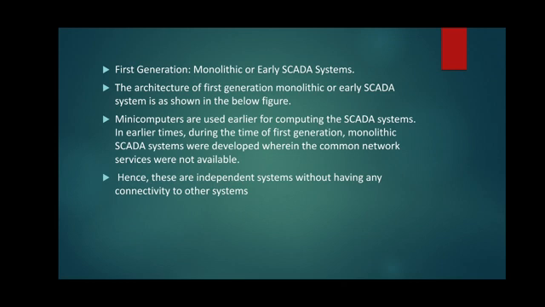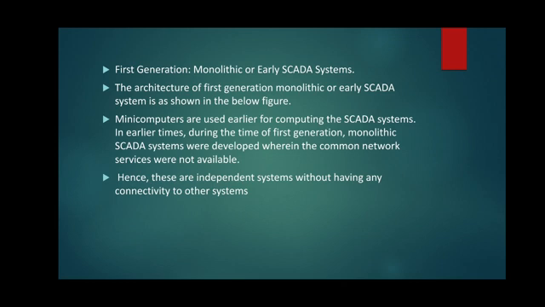These are classified into 4 till now: first generation, second generation, third generation and fourth generation. The architecture for first generation, the monolithic architecture of SCADA, is a very simple block diagram with the SCADA master and the RTUs. First we will draw the block diagram, then we will go with the explanation.